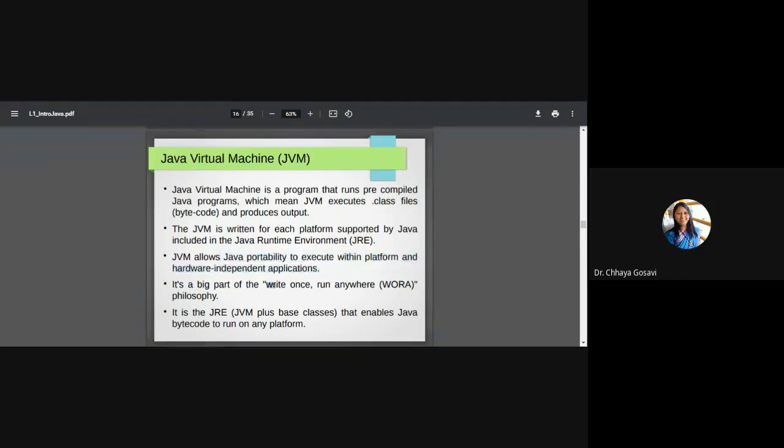We have seen that it is also called the write once, run anywhere philosophy. The JRE is not only the JVM, but the JVM plus other base classes and library functions that enable Java bytecode to run on any platform.